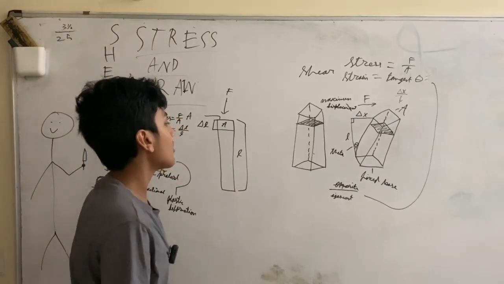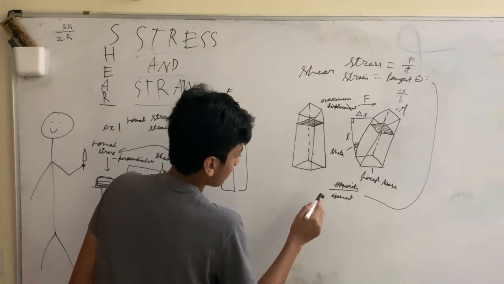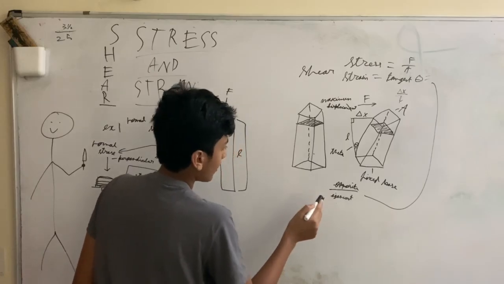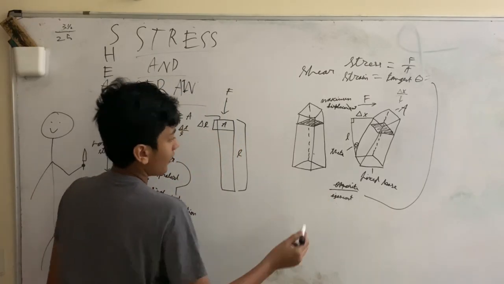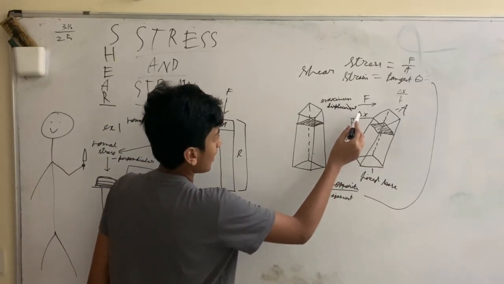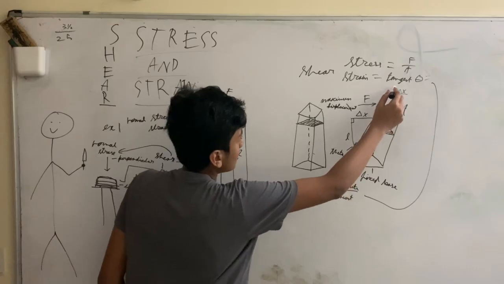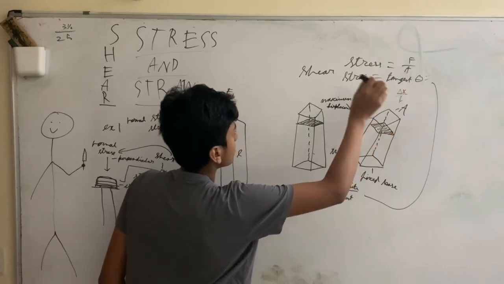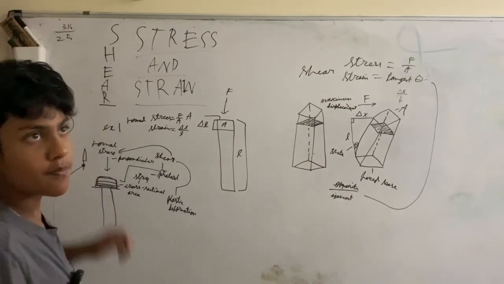Well, tangent equals the opposite over the adjacent. So we could put it as the opposite being delta x and the adjacent being L. So we could put it as delta x over L. So that's basically what shear stress and strain is. And that's basically it.